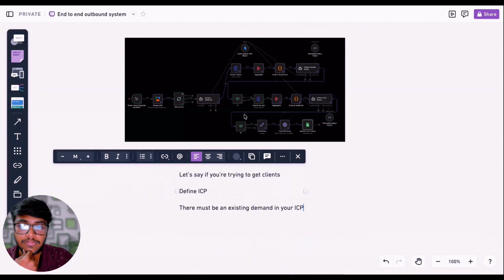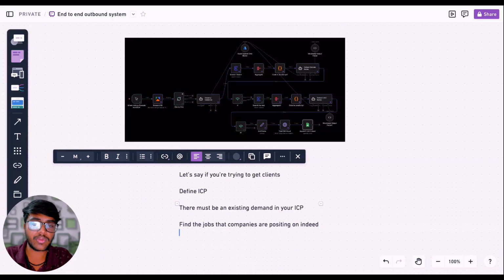In a nutshell, in order to provide supply, you have to find the demand in your niche or in the industry you are catering to. This workflow, or system, is what actually does that for you. For example, it first finds the jobs that companies are posting on Indeed. After that, the entire system enriches the data so that you can get all the necessary information about the user and the company, so that you can create a cold outbound campaign.